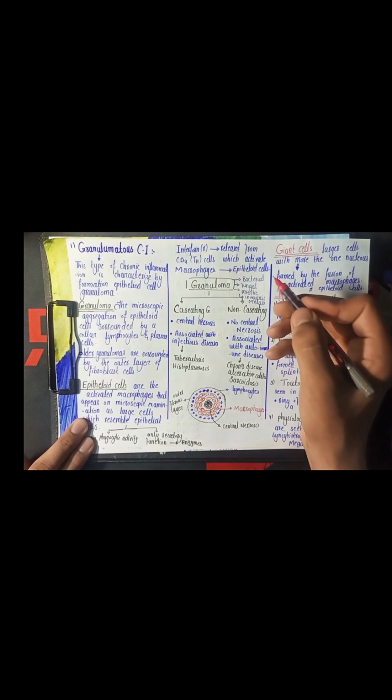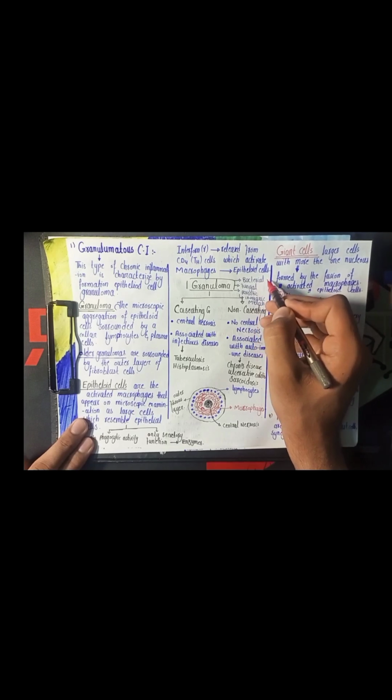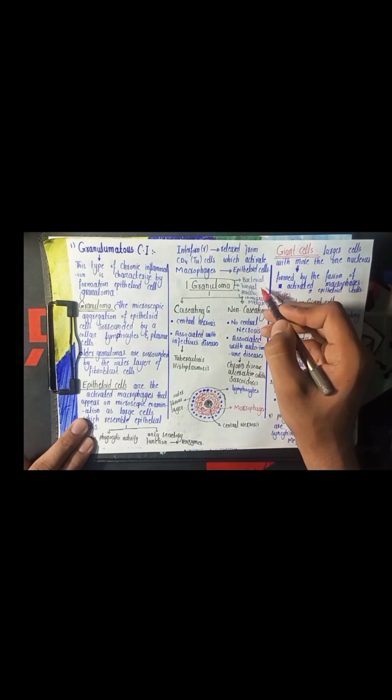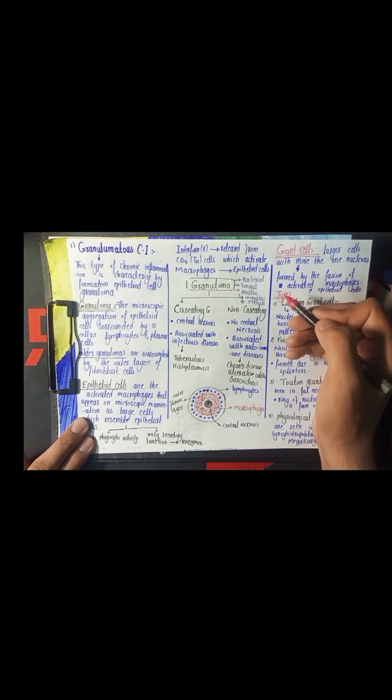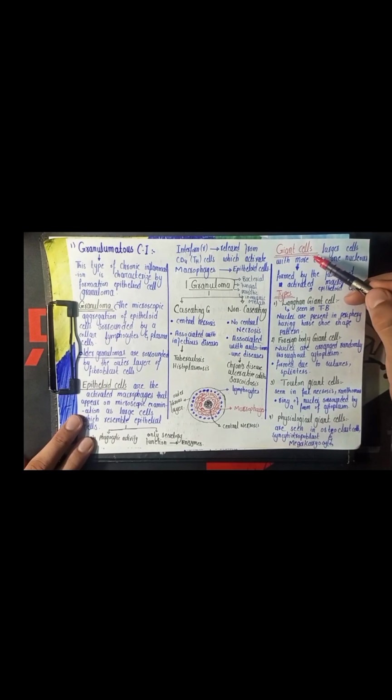Granuloma formation occurs in bacterial infections like Mycobacterium tuberculosis and Mycobacterium leprae, fungal infections like histoplasmosis and Cryptococcus, parasitic infections like schistosomiasis, or inorganic materials like inhalation of silica causing silicosis, or asbestosis. Now we talk about the giant cell.